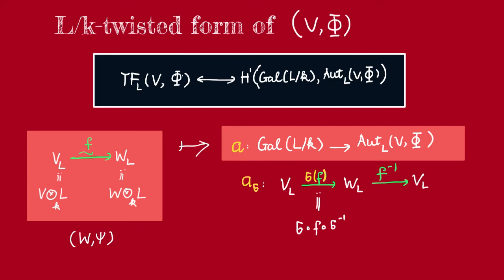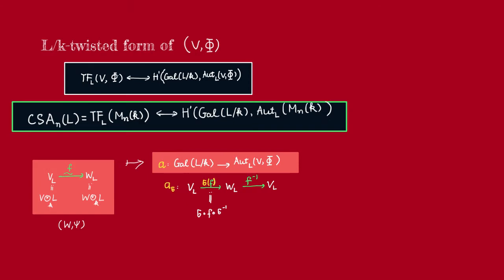Now, how does this have anything to do with central simple algebras? For this, we need to realize that central simple algebras of degree n that split over L are exactly L over K twisted forms of the matrix algebra. By definition, A is a central simple algebra of degree n that splits over L if and only if A_L is isomorphic to the matrix algebra M_n(L).